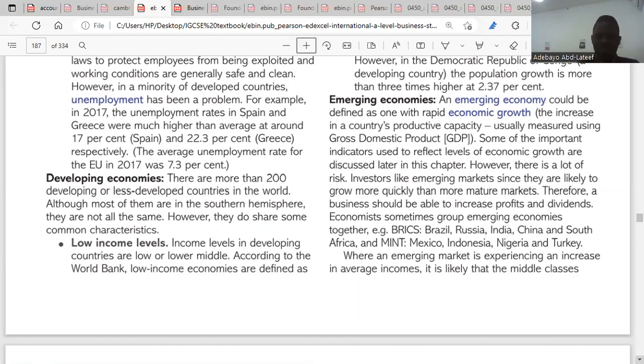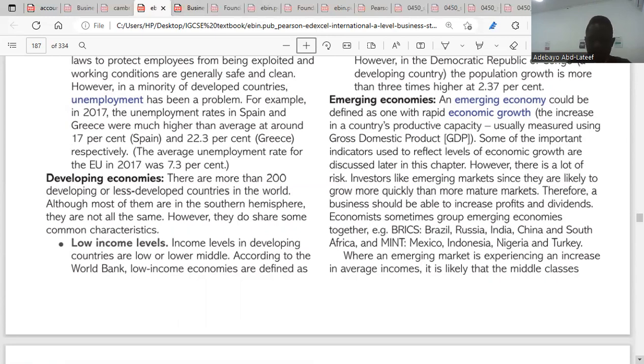So we have two groups of emerging economies. We have the BRICS and the MICS. For the BRICS, we're talking about Brazil, Russia, India, China, and South Africa. They are emerging economies under the BRICS. Then we have the MICS, where we have Mexico, Indonesia, Nigeria, and Turkey. So that's how emerging economies are grouped. We have the BRICS and the MICS.